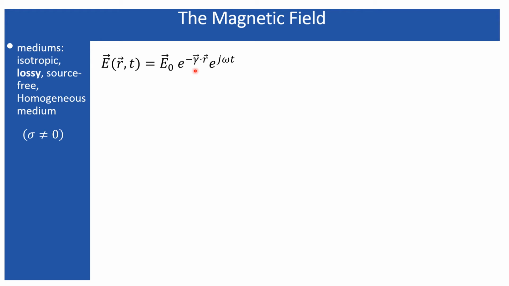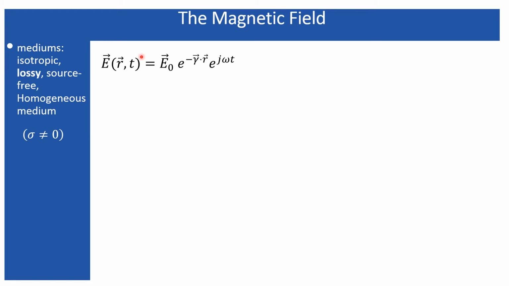Why am I taking the lossy medium first over here? Because if you remember, I started my discussion of the electric field from the lossy medium. So here also I will first derive the corresponding magnetic field associated with the electric field in the lossy medium, and then I will go for the non-lossy medium.